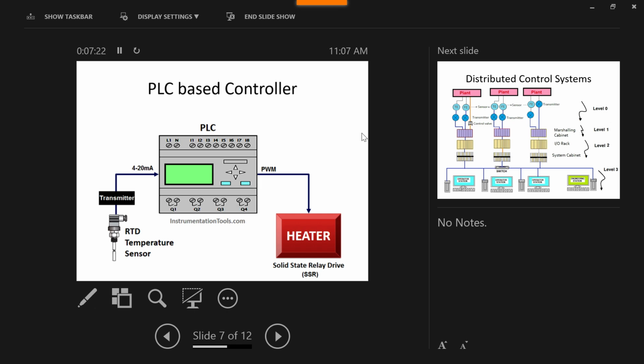Any doubt about this? Let me ask one question. Is the PLC-based controller digital or analog? Is the PLC an analog system or a digital system? How many of you say analog? Please raise your hand. Only one. How many of you say digital system? Can you raise your hand? Two. So what about the remaining? You don't know about it.